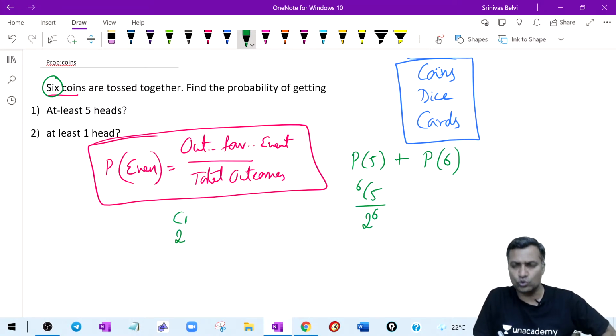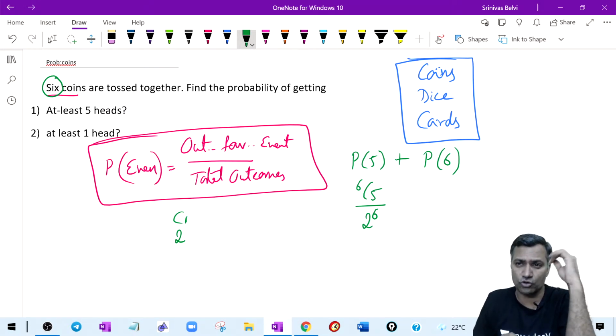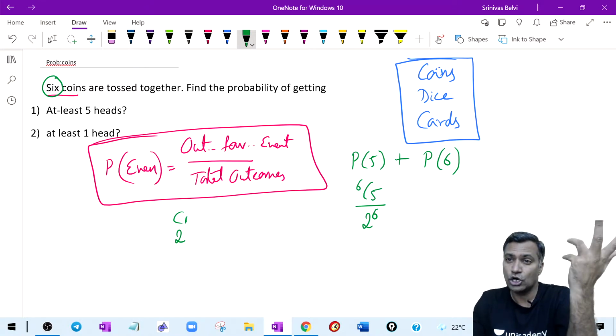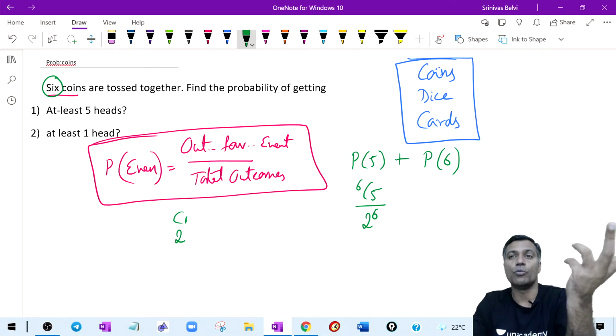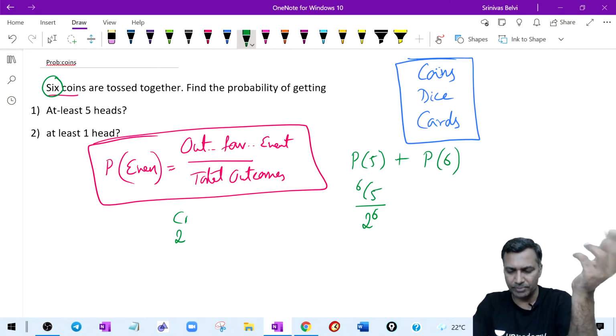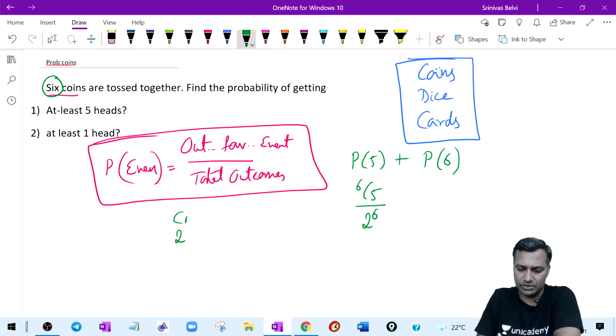Coin 1 gives me 2 outcomes. We already did this in one of the permutation combination classes. I said I tossed 3 coins, total outcomes? 3 identical coins, how many outcomes? 2 dice, how many outcomes? 2 identical dice, how many outcomes? I don't have to repeat this. We did that during that particular drill, and you'd be pretty comfortable with it. So coin 1, 2 outcomes, coin 2, 2 outcomes, coin 6, also 2 outcomes.